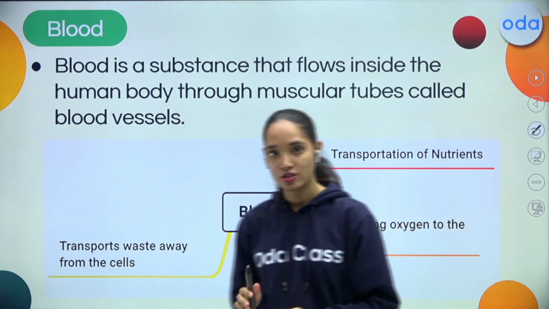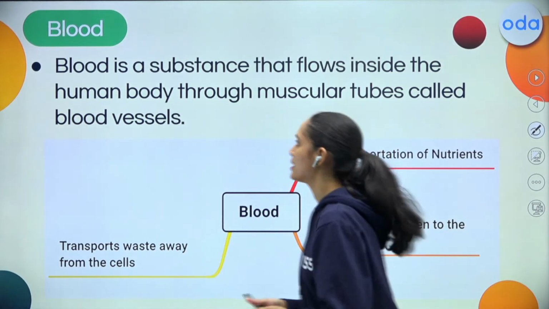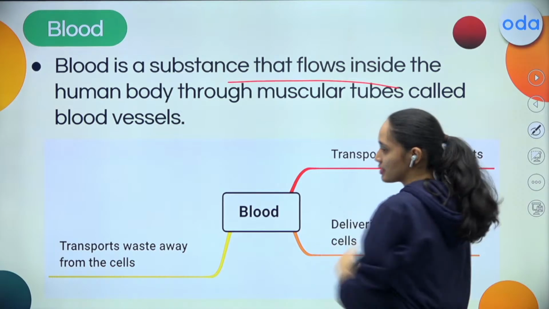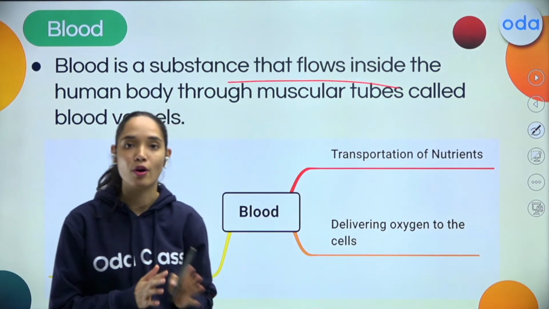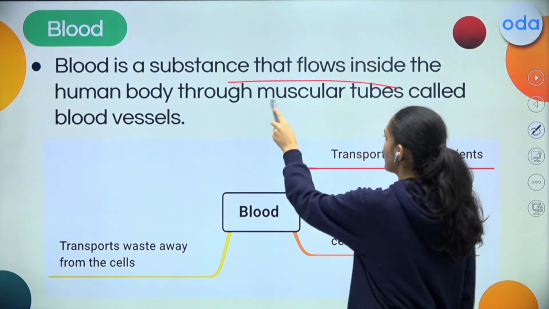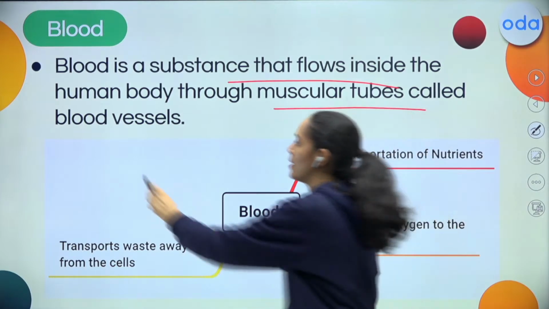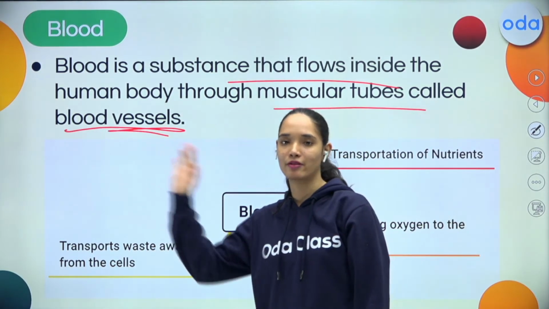Nutrients, oxygen, delivering oxygen, all those things are done by the blood. Blood is a liquid that flows inside the human body through muscular tubes called blood vessels.